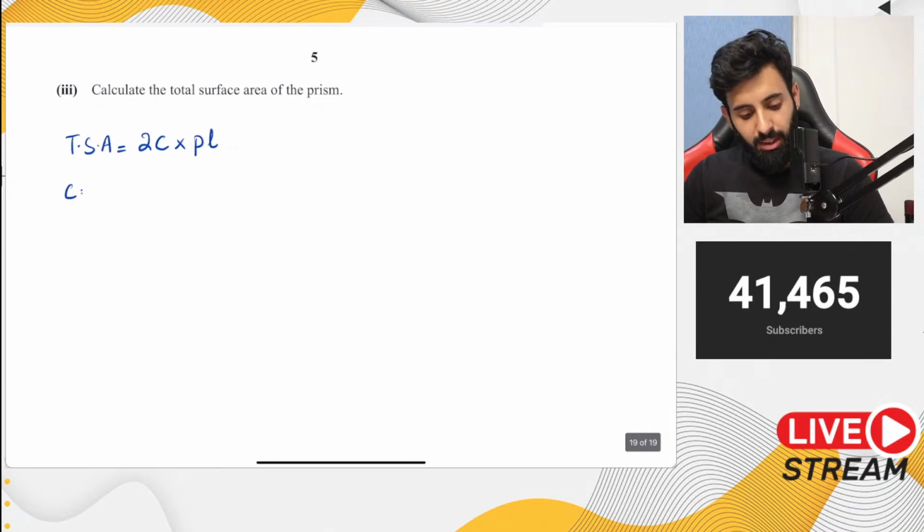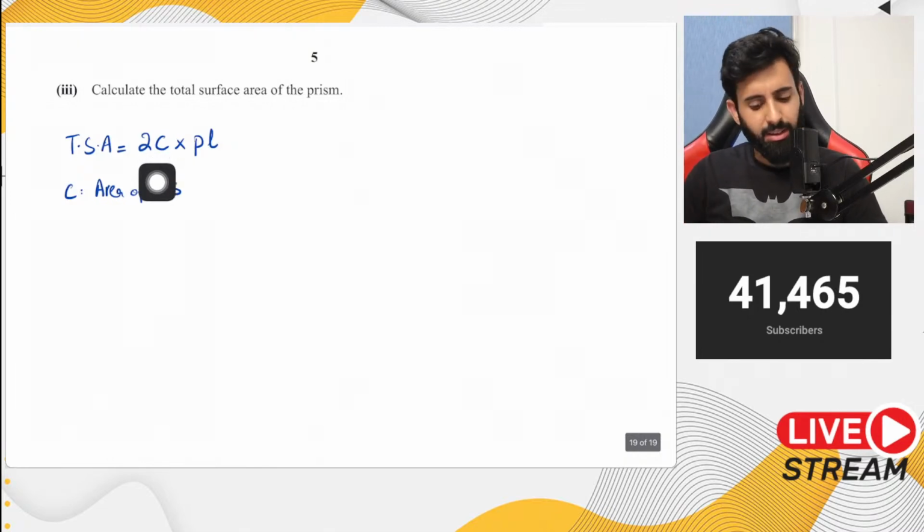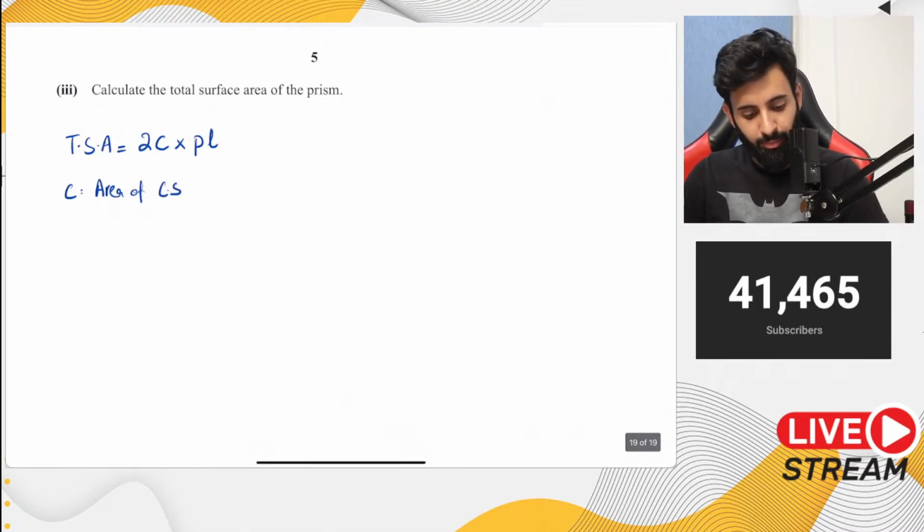C is basically representing the area of cross section. You can call it 2A if you want, where A is representing the area of cross section. P is representing the perimeter of cross section. And L is the same as before, that is the length.